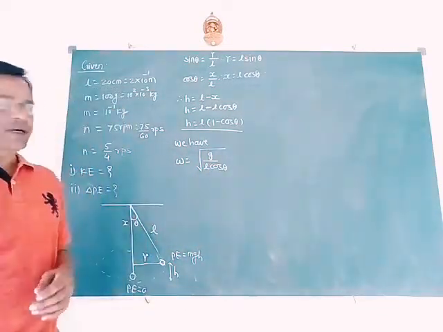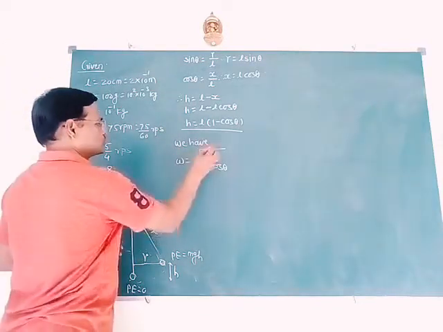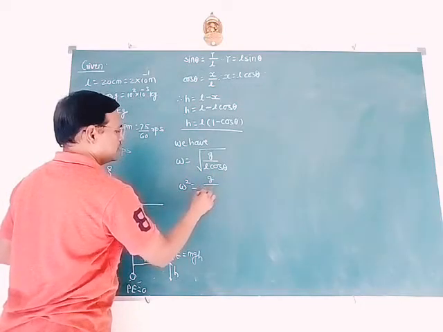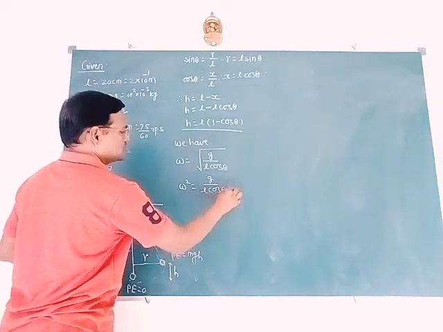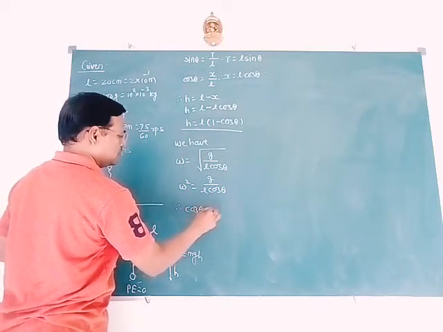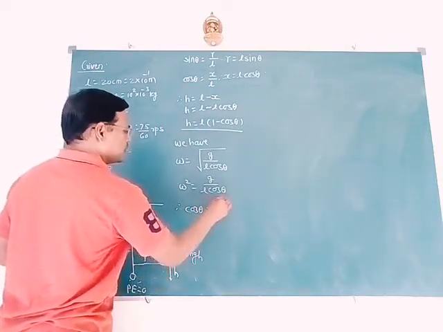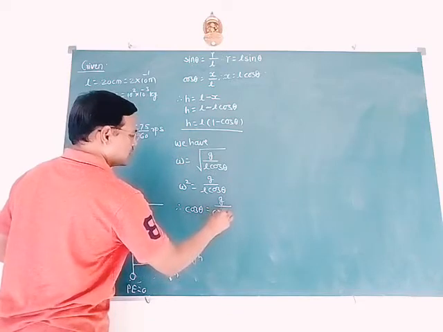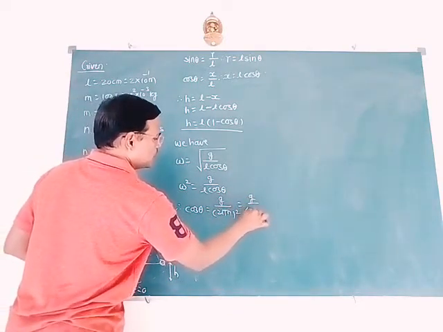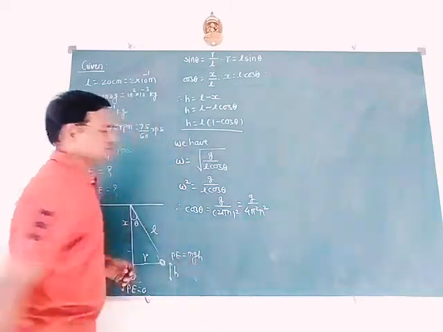So this was omega. Squaring this, omega square equal to g by L cos of theta. So you can write cos of theta equal to g divided by 2 pi n square, equal to g by 4 pi square n square.